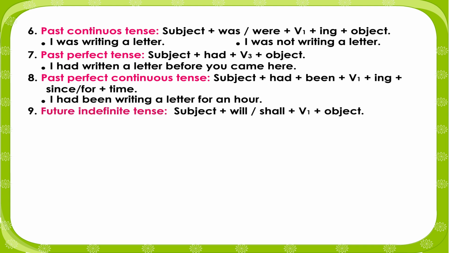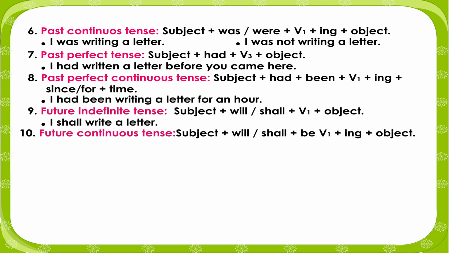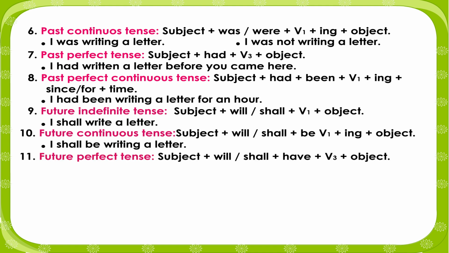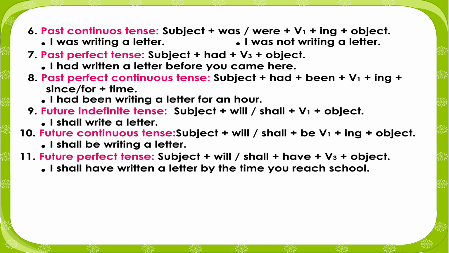Future indefinite tense: subject plus will or shall plus first form of the verb plus object. I shall write a letter. Future continuous tense: subject plus will or shall plus be plus first form of the verb plus ing plus object. I shall be writing a letter. Future perfect tense: subject plus will or shall plus have plus third form of the verb plus object. I shall have written a letter by the time you reach school.